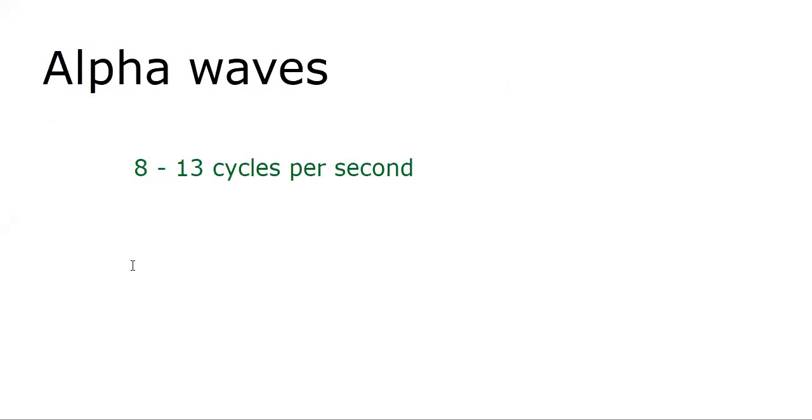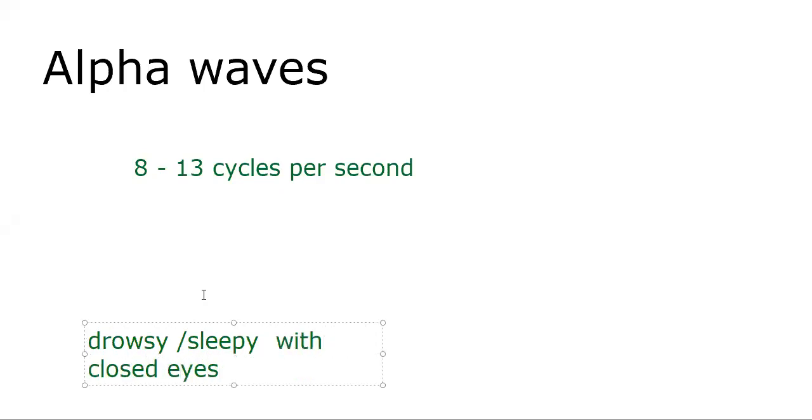This type of wave pattern is seen in persons who are drowsy, that is, sleepy, with closed eyes, under rest conditions. Please do not correlate this with medical books; we are talking about the basic issues of the waves. You may have vast information of hundreds of pages, but here we are going along with the textbook: 8 to 13 cycles per second in case of drowsy, sleepy people with closed eyes.